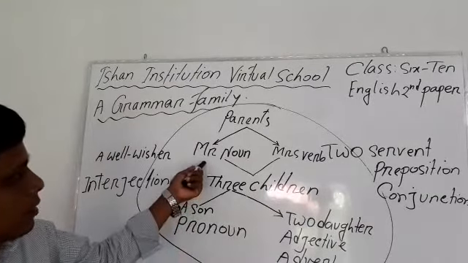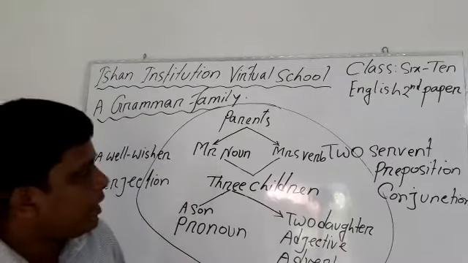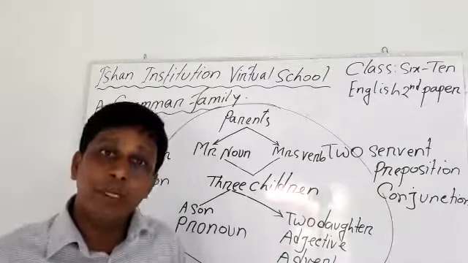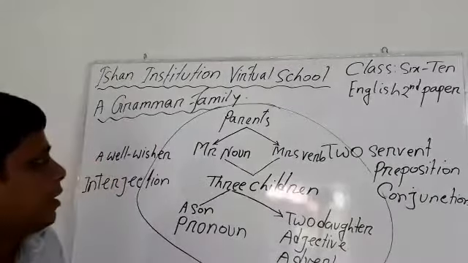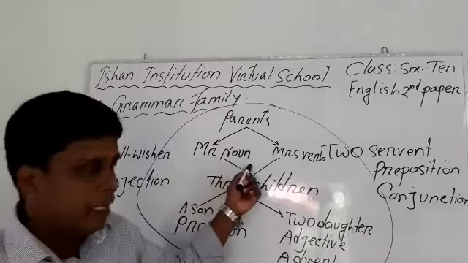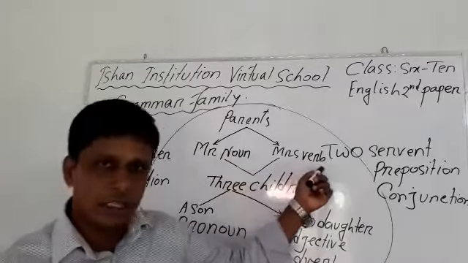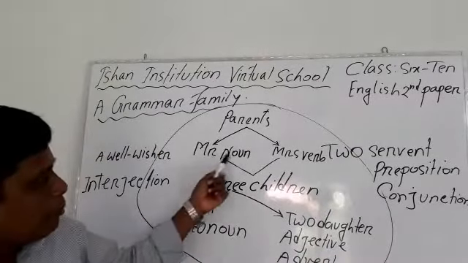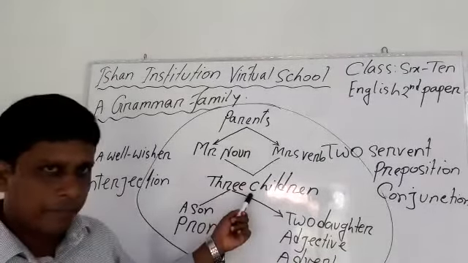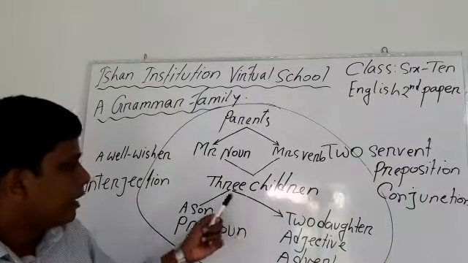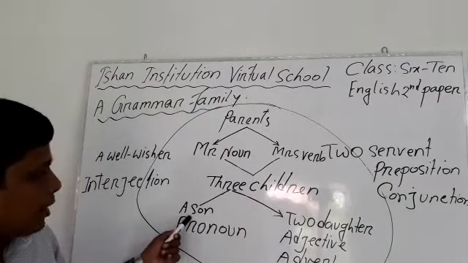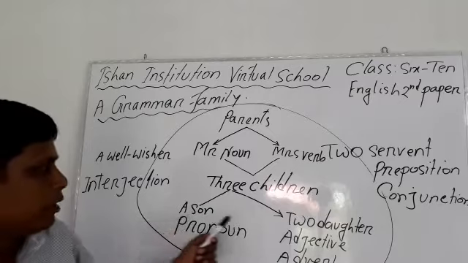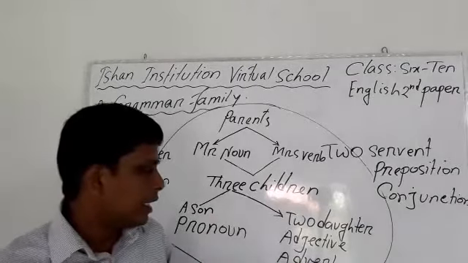So I can say that there was a family, and in the family there was a couple named Mr. Noun and Mrs. Verb. The couple had three children. The three children were a son, Pronoun, and two daughters, Adjective and Adverb.